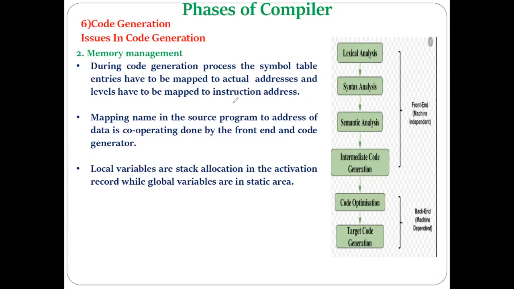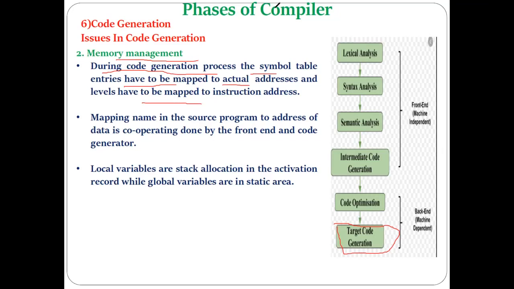In order to do the memory allocation, the code generator phase must know the data type of different symbols, what is the size of the memory that will be required, etc. So everything is done in this target code generation phase, that is the memory management. And for that purpose, during the code generation process, the symbol table entries have to be mapped to the actual addresses and levels have to map to the instruction addresses.